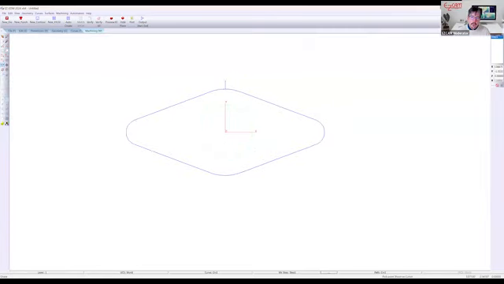But life isn't necessarily that simple. So maybe there's a section that has a taper. Maybe you want to have a section that uses cutter comp where another section won't. Maybe there's an angle that kind of feathers out from 0 degrees to 5 degrees. Let's use that as an example.